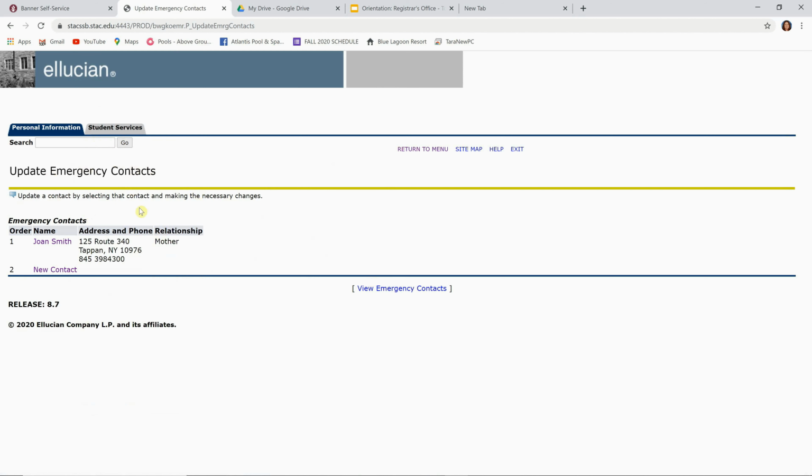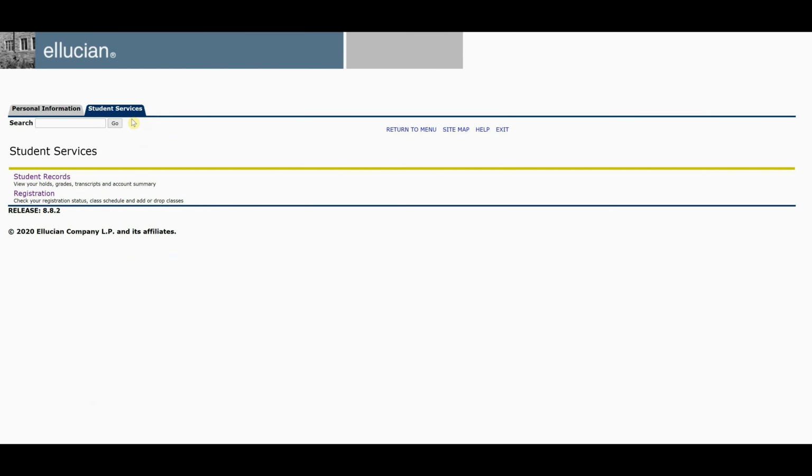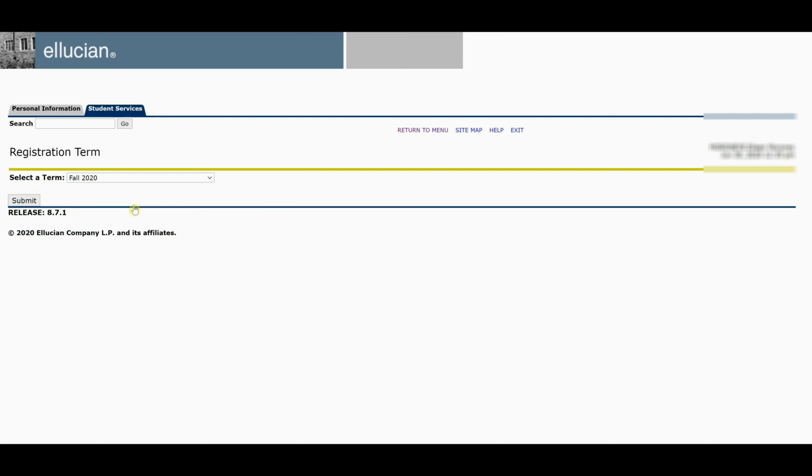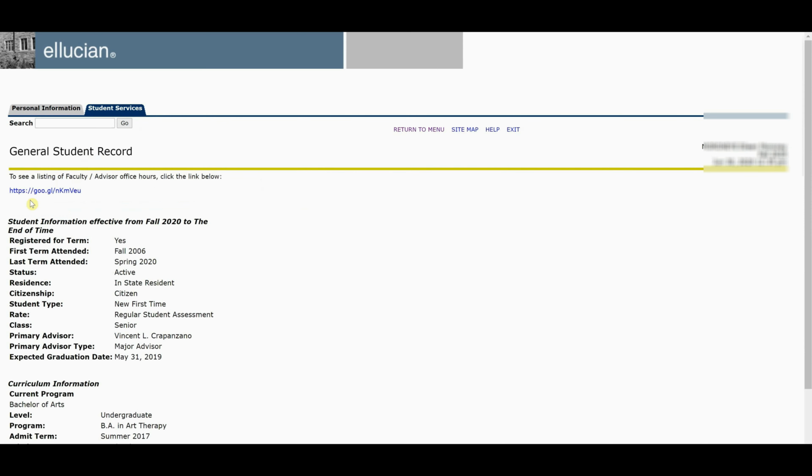From here, you want to select Student Services and then Student Records. You want to go to the fourth link, View Student Information. Click here for Advisor and Program of Study Information. And then under Registration Term, Fall 2020, you want to select Submit. And here you can scroll down. You'll be able to see your primary advisor. You can see here that Vincent Crapanzano is my advisor for my major.